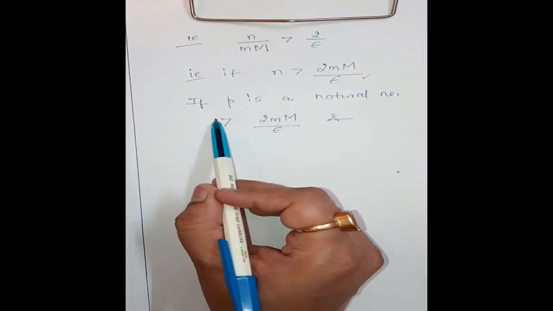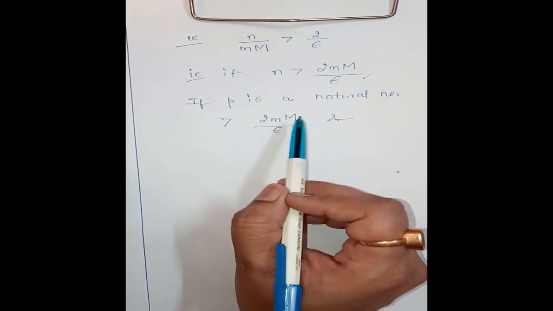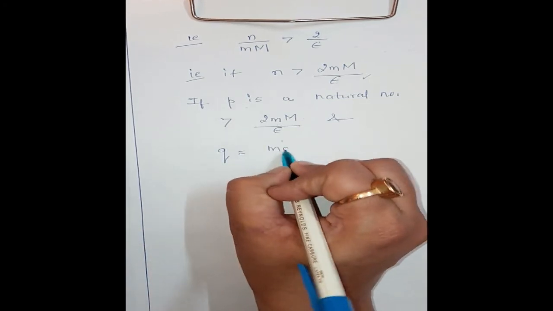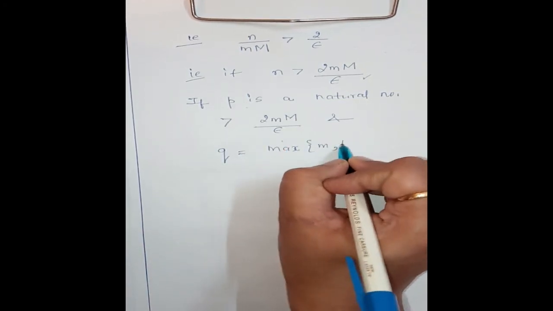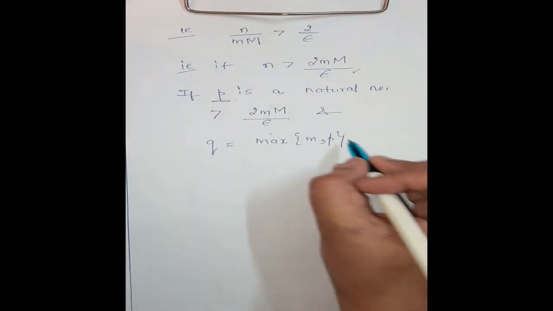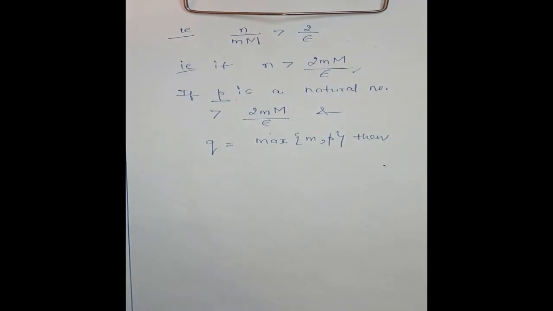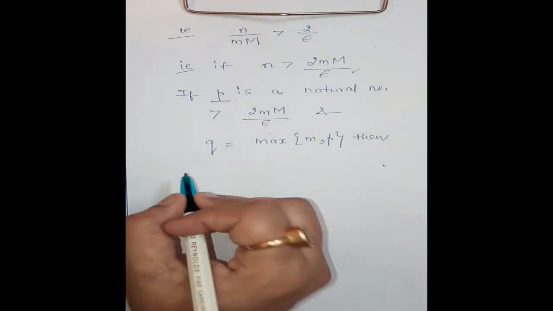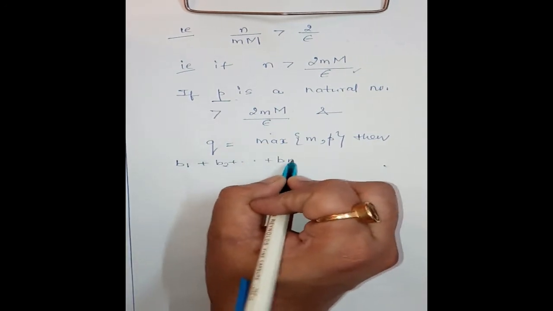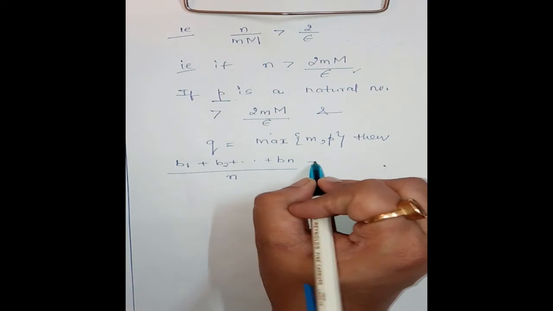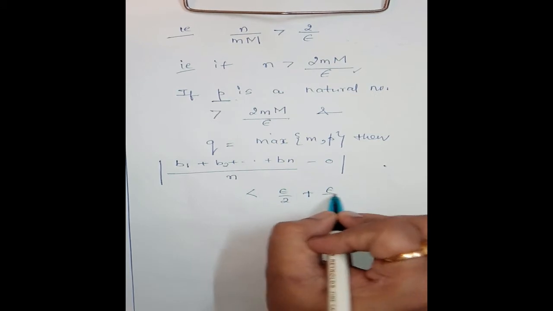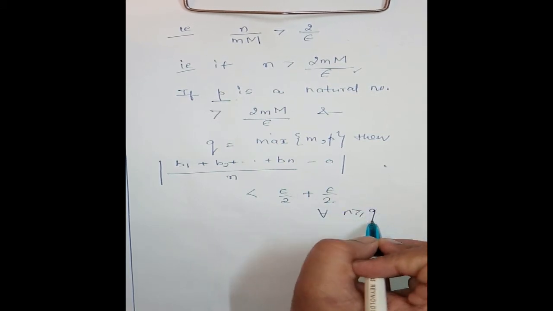If p is a natural number which is greater than 2 into m into capital M divided by epsilon, and q is the maximum of m and p, then we have mod of (b1 + b2 + ... + bn) divided by n minus 0 is less than epsilon by 2 plus epsilon by 2 for all n greater than or equal to q.